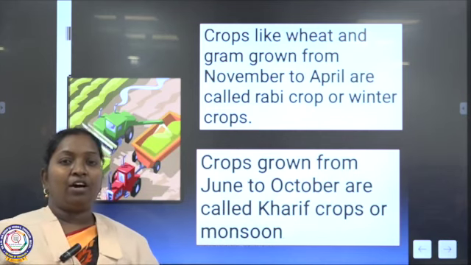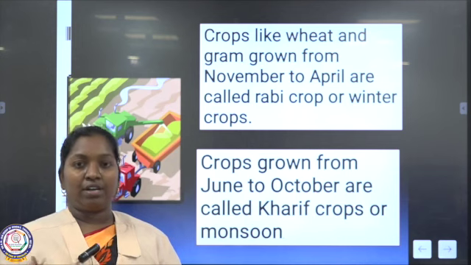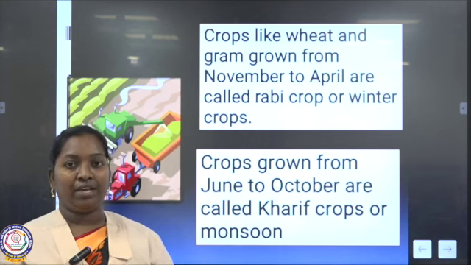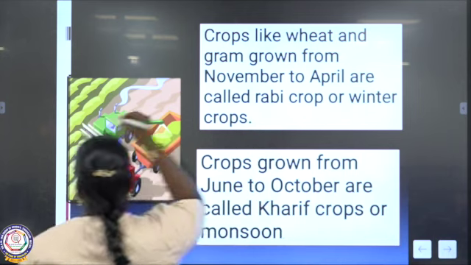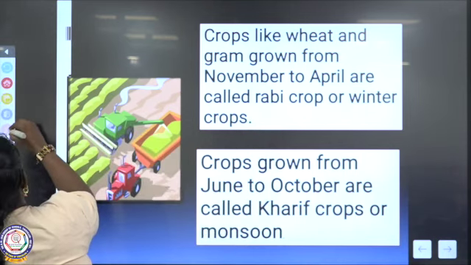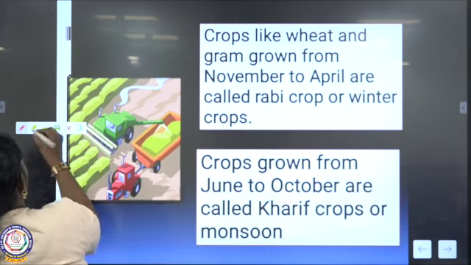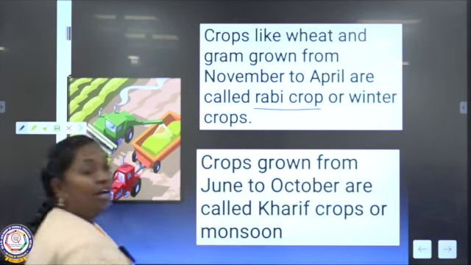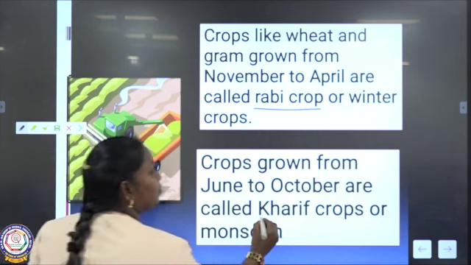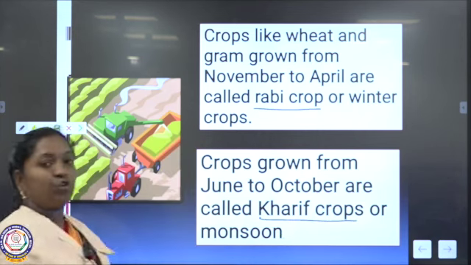See, in all the seasons, plants are definitely growing. They have been categorized into two types of crops: rabi crops and kharif crops.